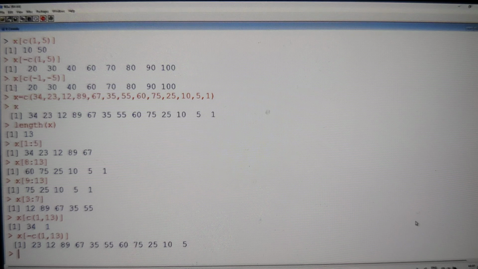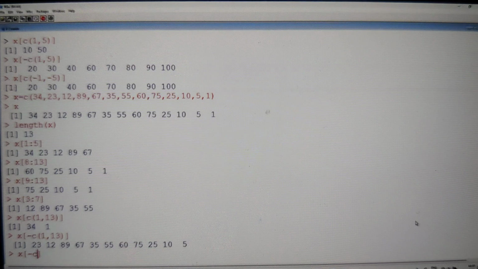Okay. And apart from that, how to go for indexing. Indexing means getting one element, guys. If I say 1, we'll get the first element. Minus 1 means except the first element, the remaining elements will come. Minus stands for excluding, guys. Excluding the first position, we get the remaining. If you want to get a set of elements, you have to say c(1, 10). c(1, 10) means the first and the 10th will come. But if you want to get 1 to 10, we have to write 1:10. That is the way we can slice this particular data, guys. So this is the basic idea.